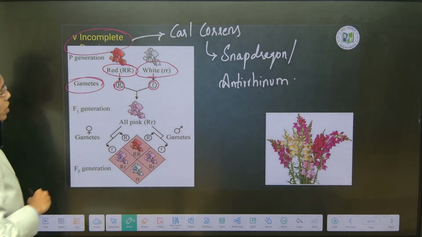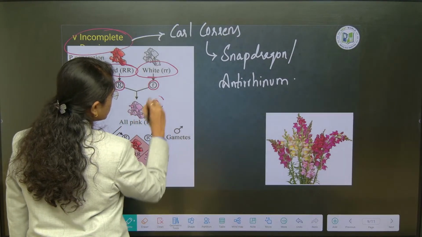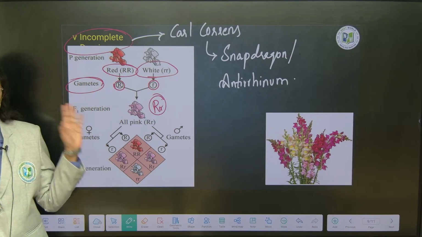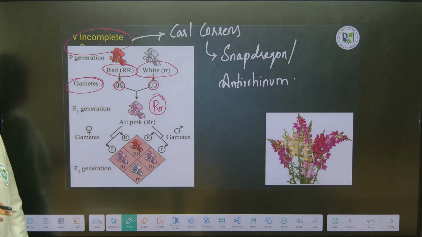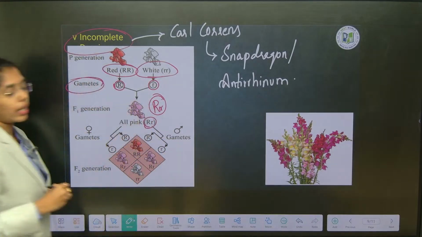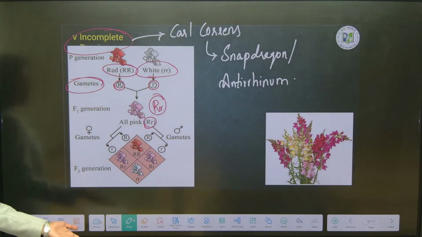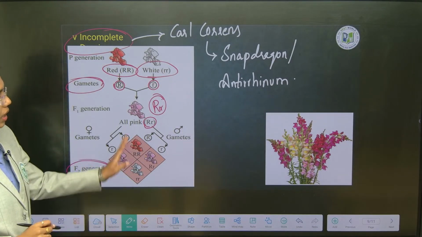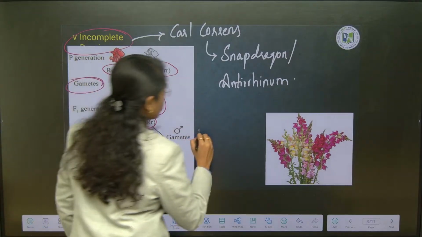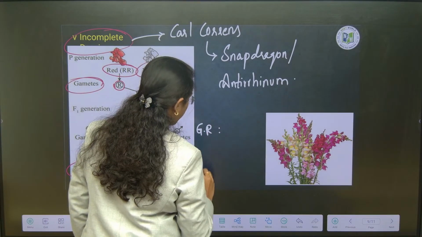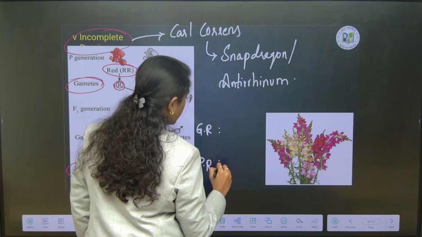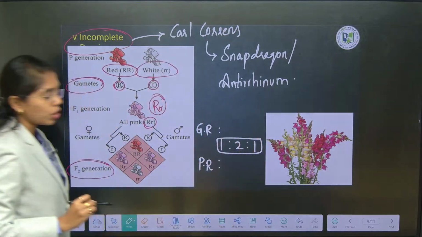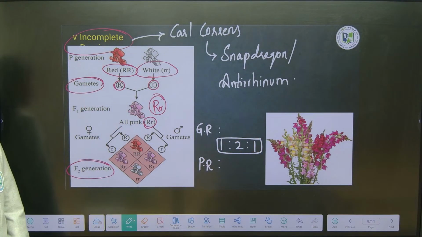In the F1 generation, when capital R, small r is there in the heterozygous condition, what should come into picture according to Mendel's first law? Red. But here what is there? Pink. Neither red nor white. In the F2 generation, the genotypic and phenotypic ratio is 1:2:1.